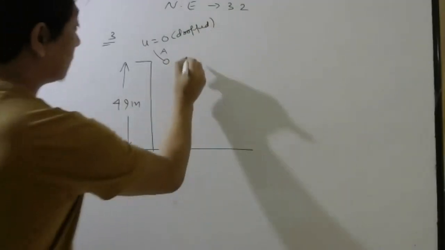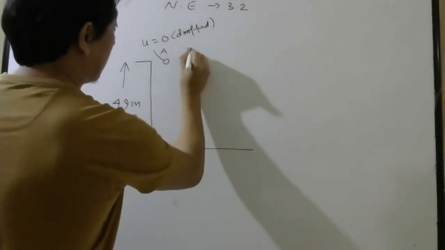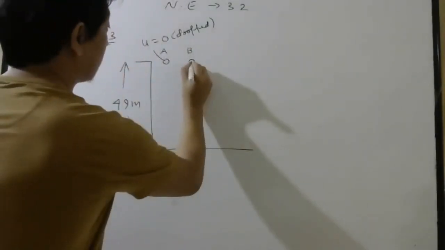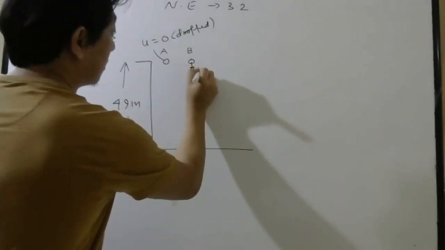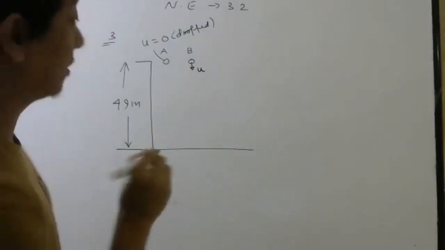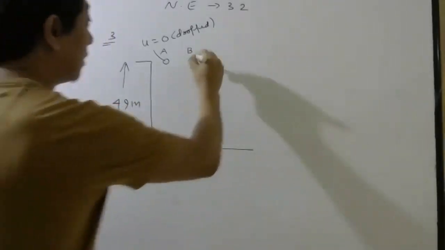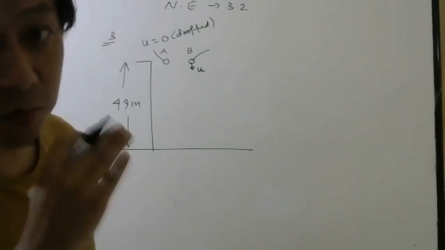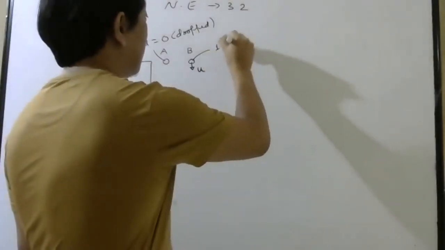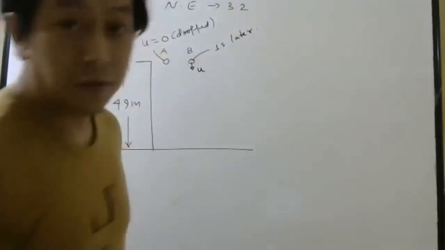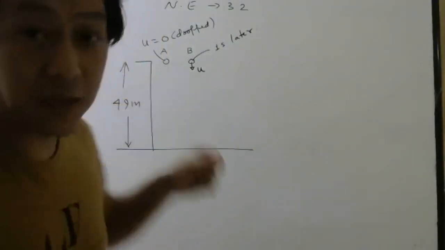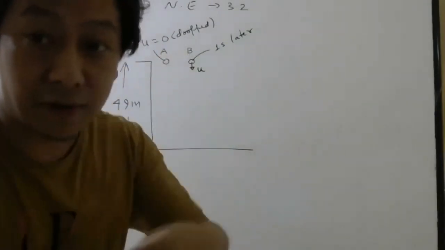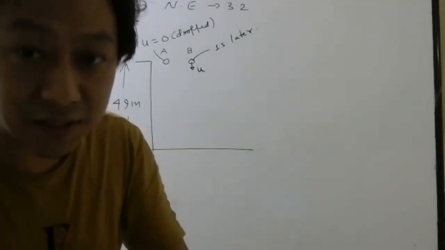And the second stone, let us call it stone B. This one is not dropped, it is thrown with some velocity u, which we have to find. But this is thrown at what time? One second later. If you drop this at 10 o'clock, this one is thrown after 1 second, at 10 o'clock plus 1 second.